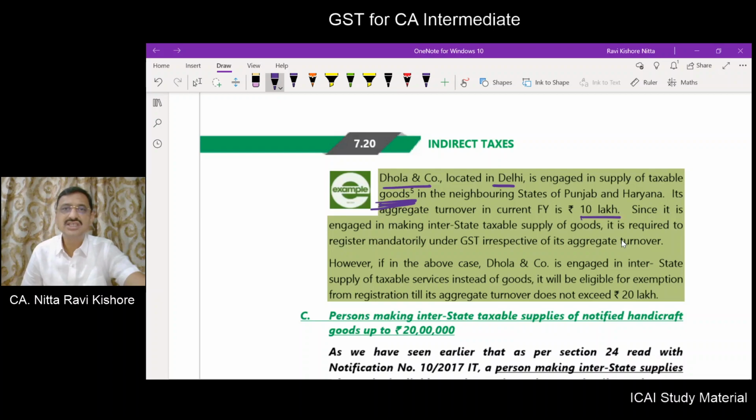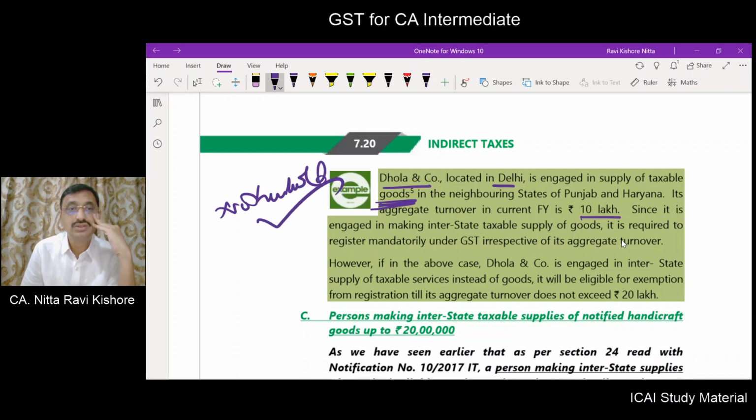Now this is interstate supply of goods. Normally, if it is intrastate for Delhi, only goods, it means 40 lakhs. But here the supply is interstate. So for interstate, no threshold. So registration is a must.